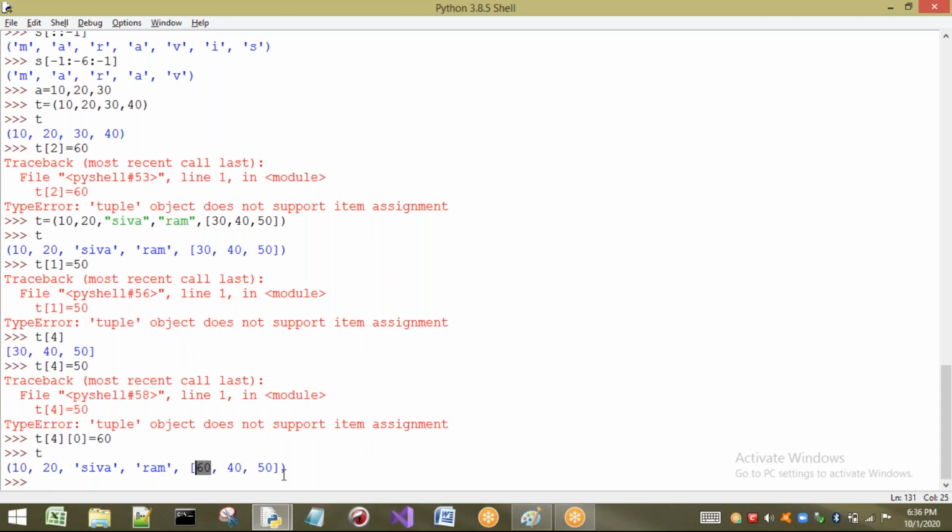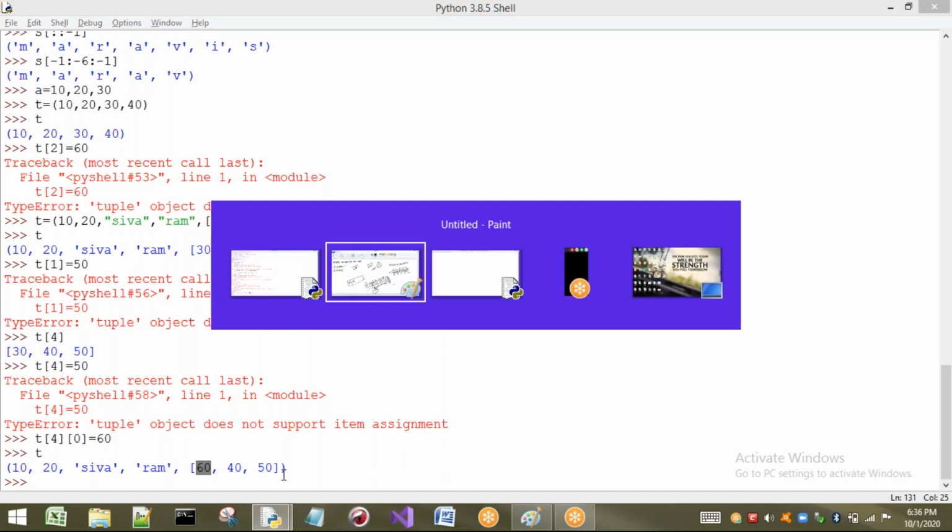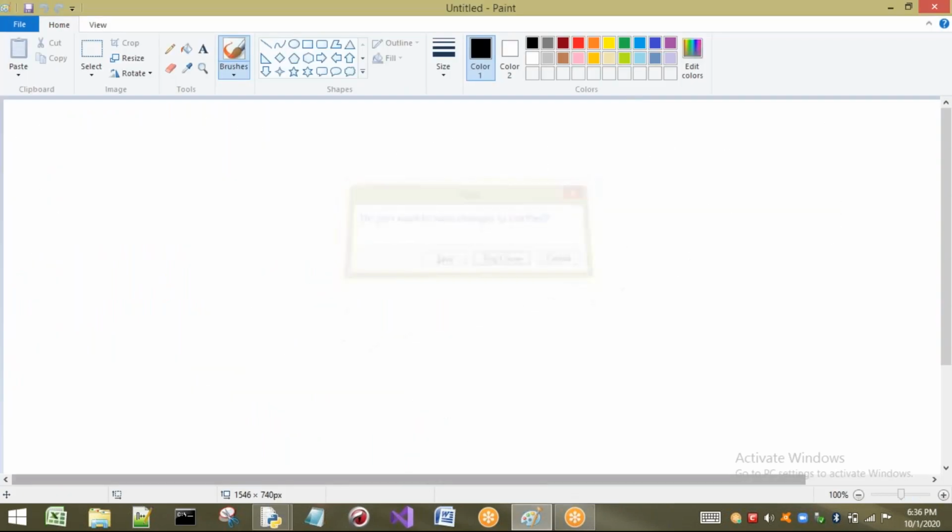This is about accessing the elements of a list, and about immutability also. So you have to observe this one. Once again I will briefly explain this concept because it may lead to some confusion. Now observe this one.